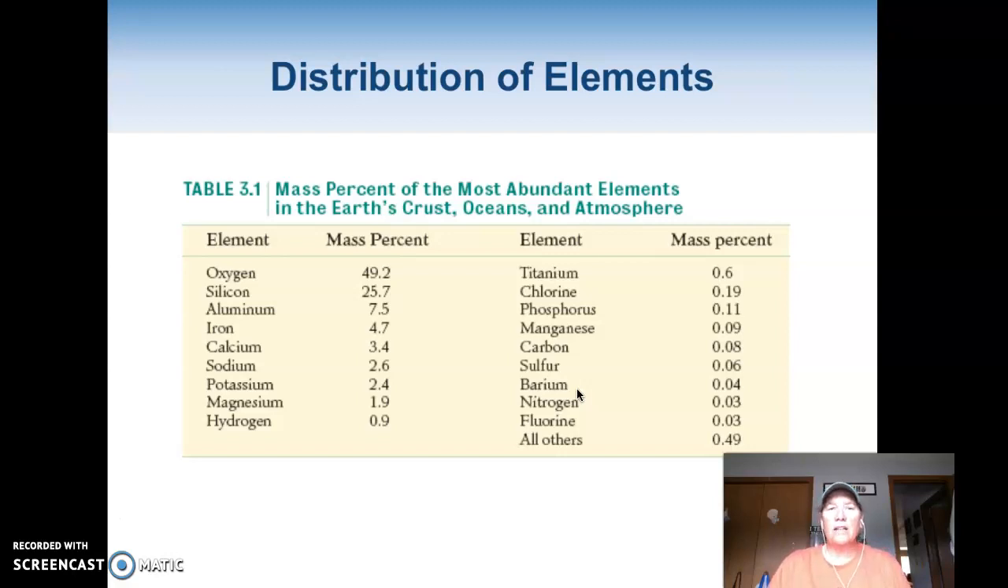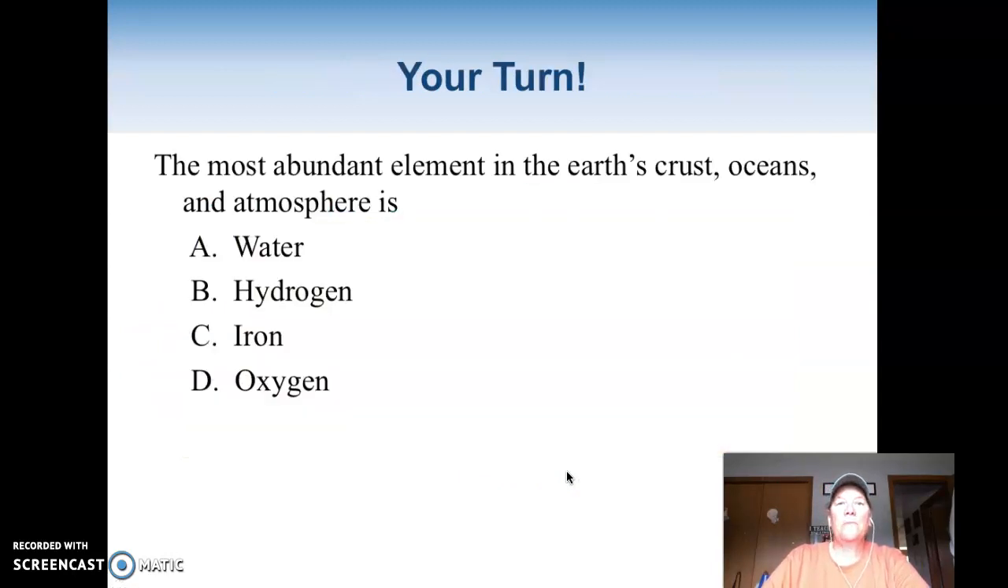We got silicon, aluminum, iron, calcium, sodium. You can see all of the elements that you'll find in our world. But you can see that these elements make up 99.51% of everything. So a lot of the elements, there's very, very little of them. Okay. So the most abundant element in the Earth's crust, oceans, and atmosphere, if you remember, was oxygen. Okay. And again, it's saying element. Yes, it would be water, but that's not an element.